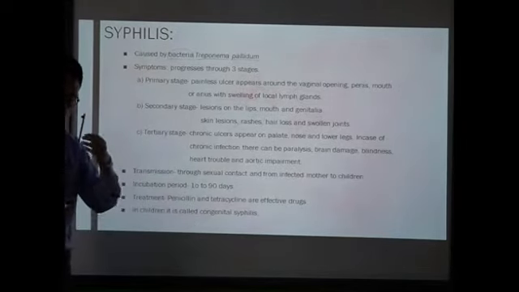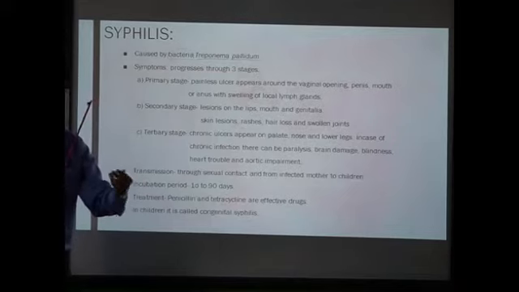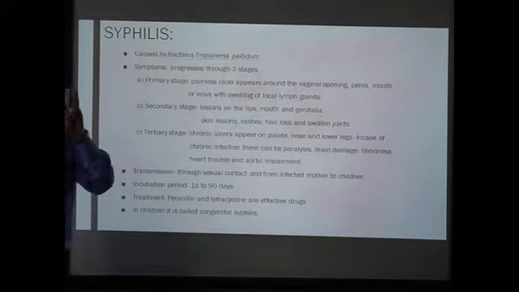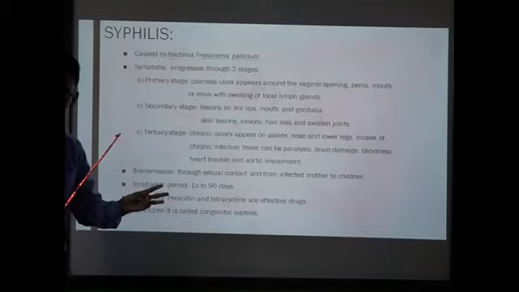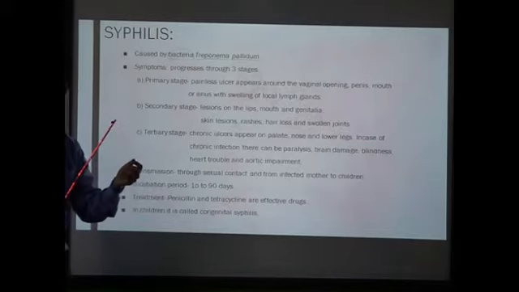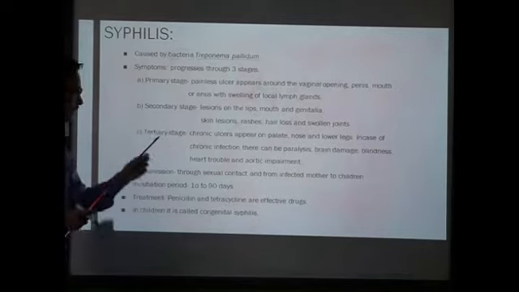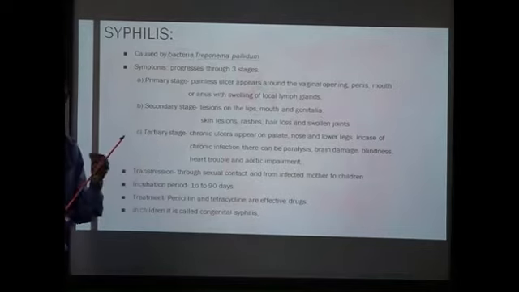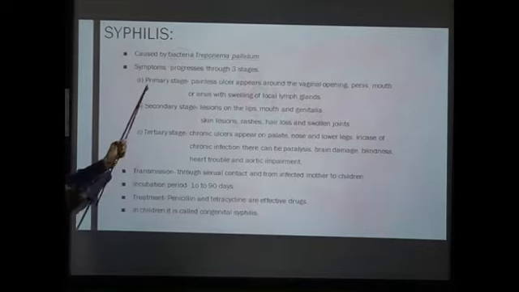Symptoms. Now this syphilis progresses through three stages. Alright, there are three stages for the occurrence of symptoms in syphilis: the primary stage or the first stage, then the secondary stage and the tertiary stage. So first of all, let's see the symptoms that occur during the primary stage.